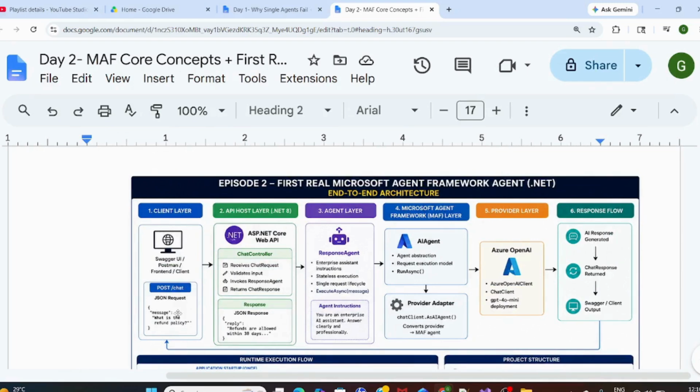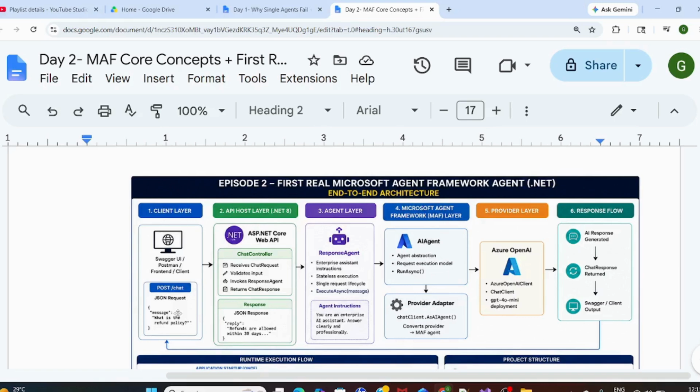The API has a chat controller, and the chat controller will receive that request, and then the chat controller will talk to the agent layer or response agent. So the response agent will take the information. It is a stateless agent using the response pattern, and it will execute async. Then Microsoft Agent Framework MAF will come into the picture, which will do the AIAgent RunAsync, the chat client.